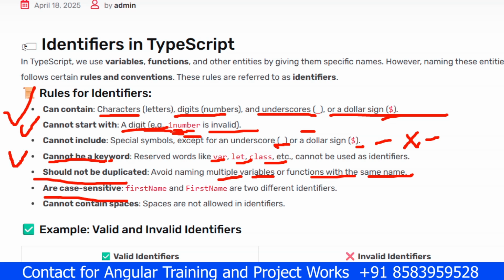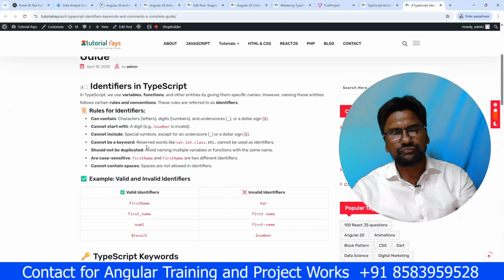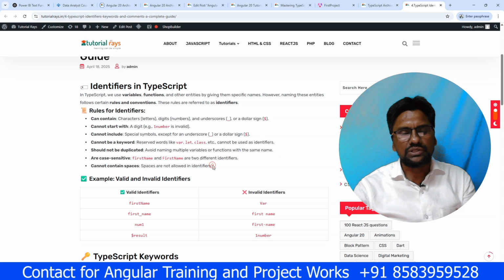Are case sensitive. Remember, in TypeScript the variable names are case sensitive. So firstName and FirstName are two different identifiers, meaning both are not the same. Cannot contain spaces. Spaces are not allowed in an identifier.